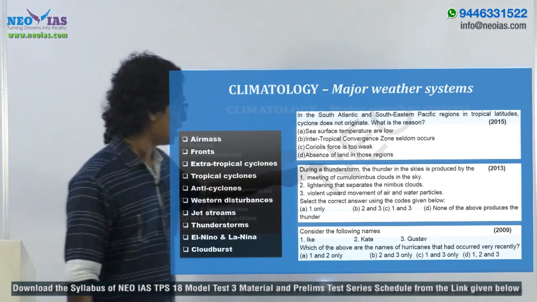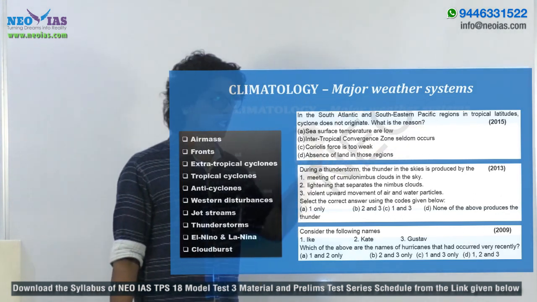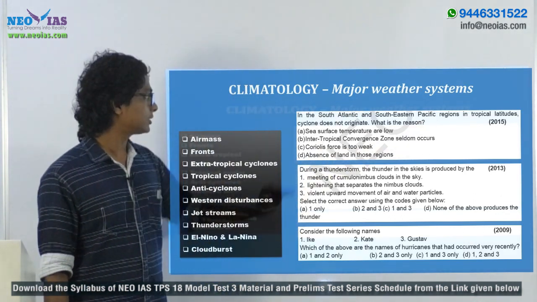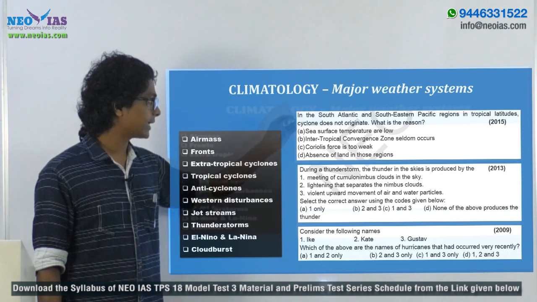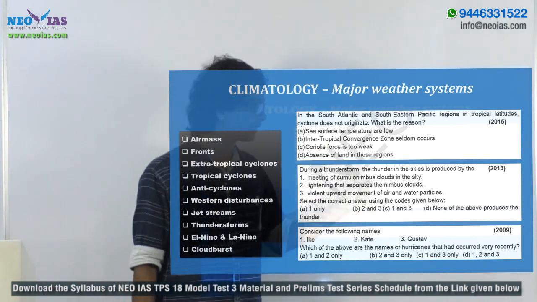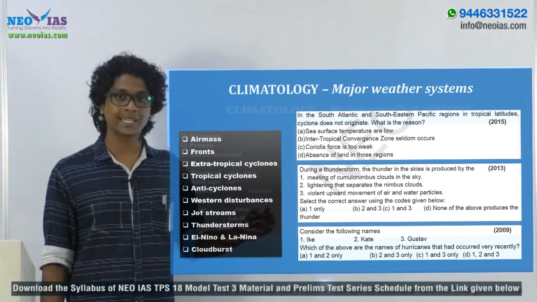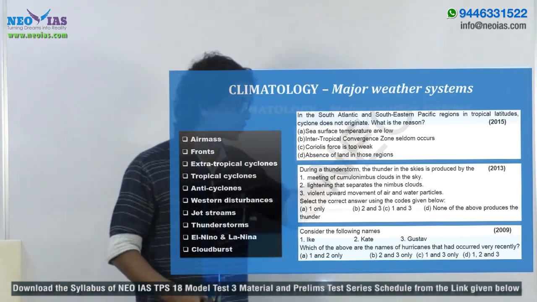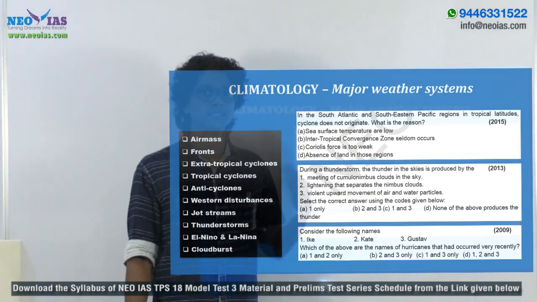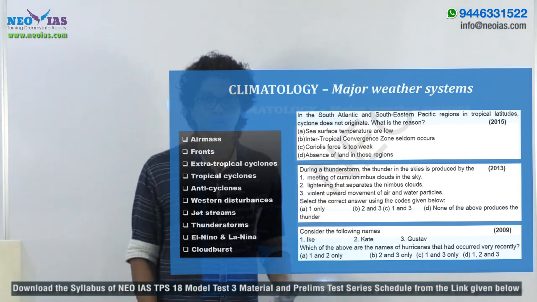Now let's see one of the 2015 questions which came from the tropical cyclones. In the South Atlantic and southeastern Pacific regions in the tropical latitudes, cyclone does not originate. What is the reason? So the question is about the distribution of the tropical cyclones.